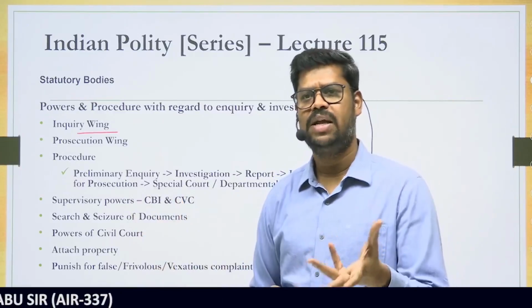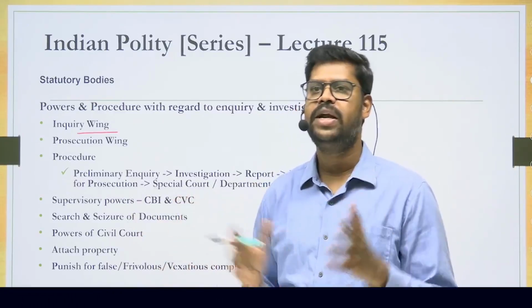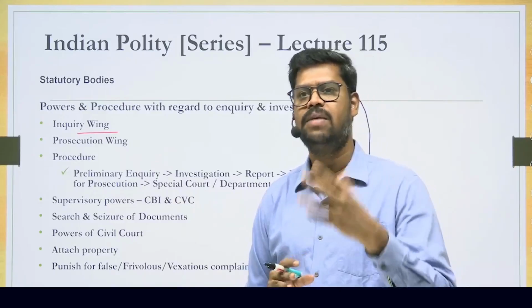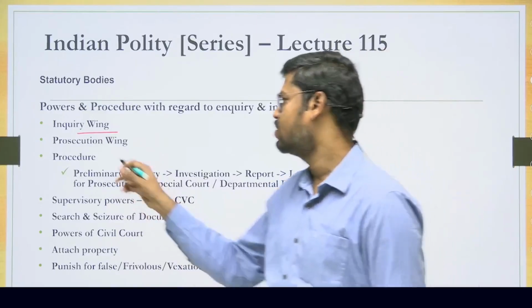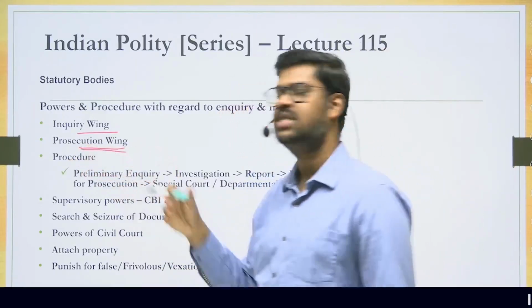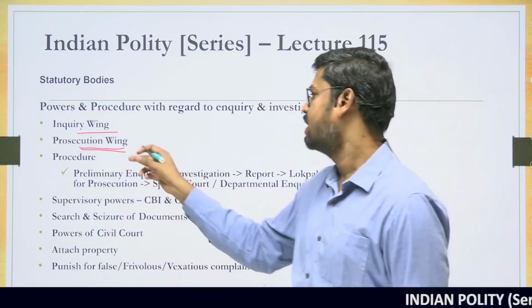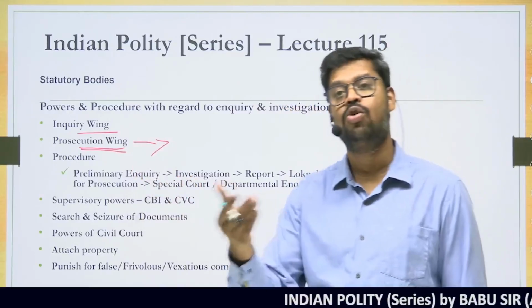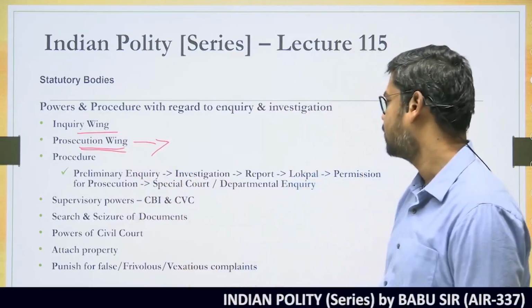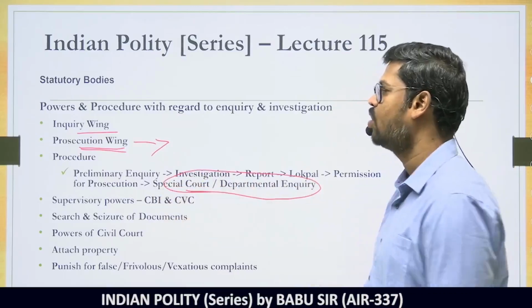So, it can take the help of the CVC, it can take the help of the CBI to do a detailed investigation. And then the matter is taken up by what is called a prosecution wing. The prosecution wing is the one who, after the investigation is over and the charges are framed, will take up the matter to a court. A special court will be established for this particular purpose, and in the special court the prosecution will be done. So this is how it normally happens.